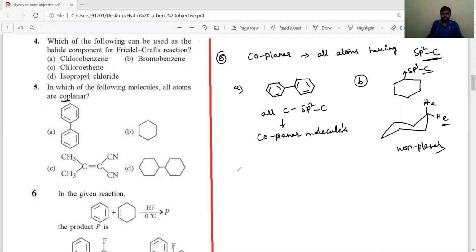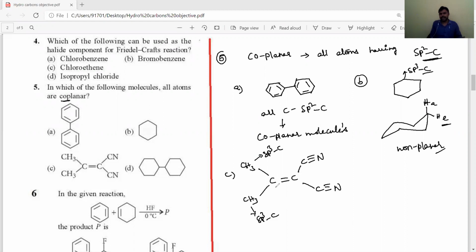Now see the third option. This carbon and these carbons are in the plane only. But what about this CH3? It is sp3, and this CH3 is also sp3.